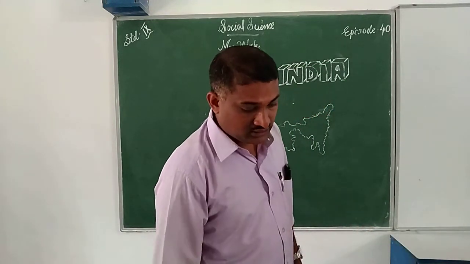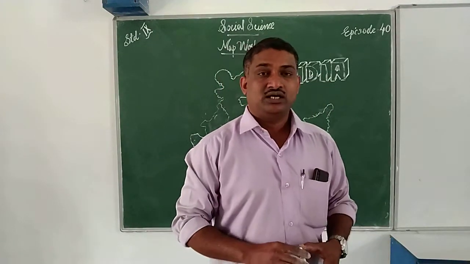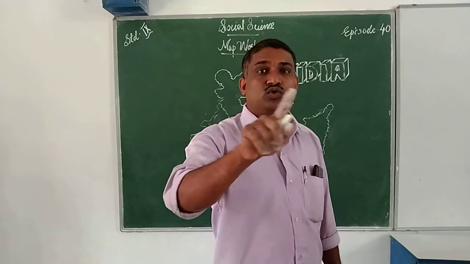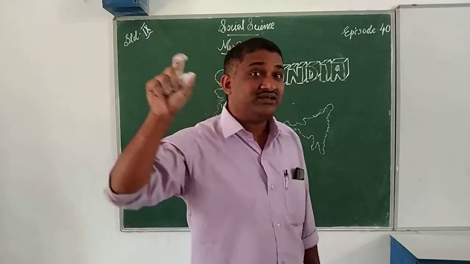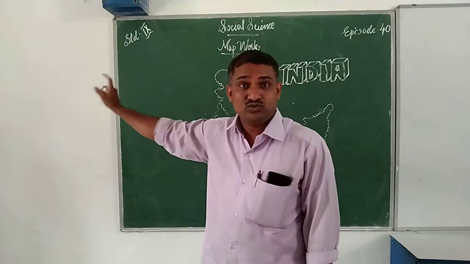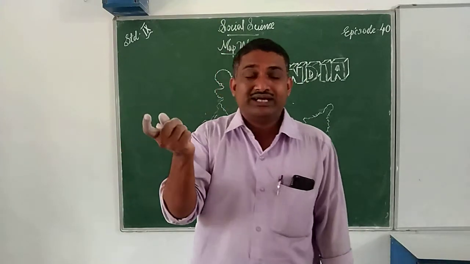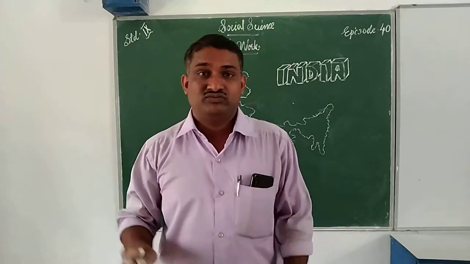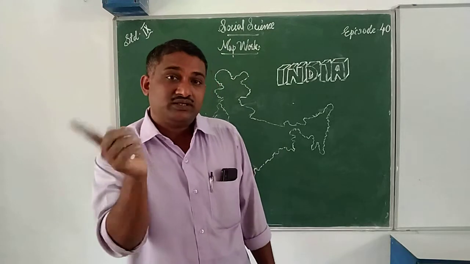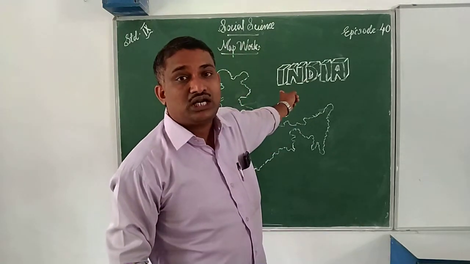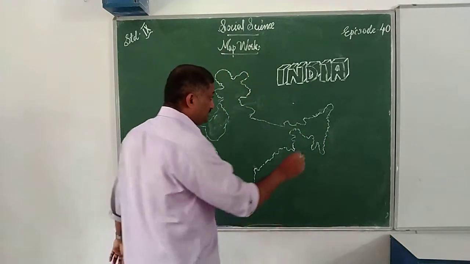Okay, listen. Next, the question may be asked like this: on the outline map of India, locate and label the following cities. Whichever city's name is mentioned, you locate it in the Indian outline. Whichever cities are given in your question paper, as per that, you can locate them in your outline map of India. For example, first one, Thiruvananthapuram.